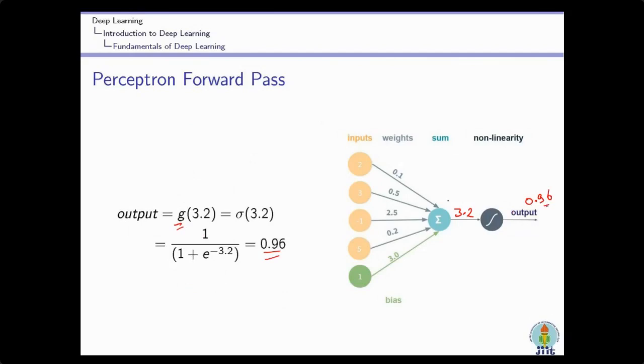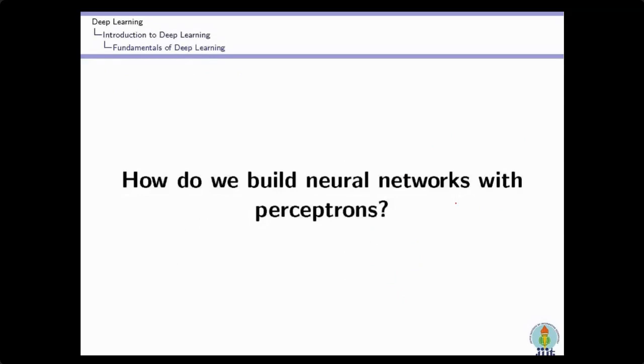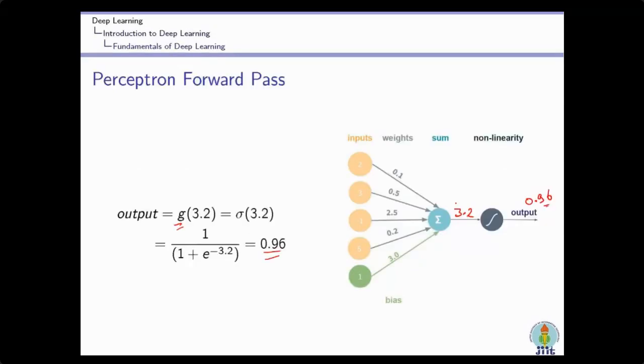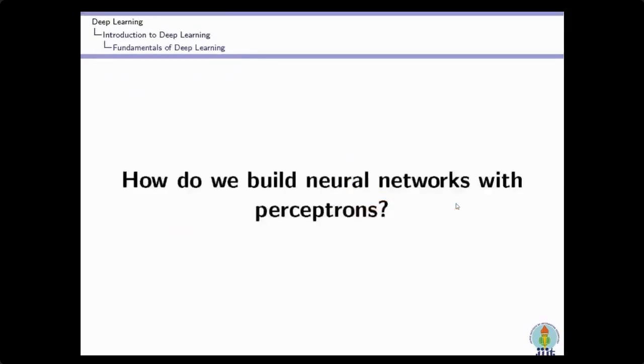So this is the simple mathematical operation of the perceptron, and this is the basis of all deep neural networks. In every deep neural network, we only perform this mathematical operation. Only the architecture is different. The way we perform the operation is a little bit different, but the mathematics behind a deep neural network is the same for each neuron. So now the question is, we have learned how a deep neural network mathematically performs the operation. Now how do we build the neural network?